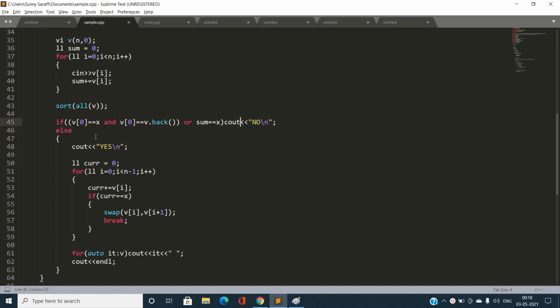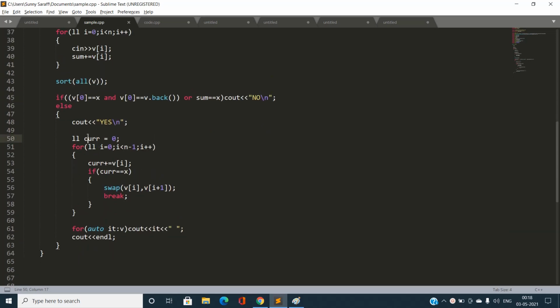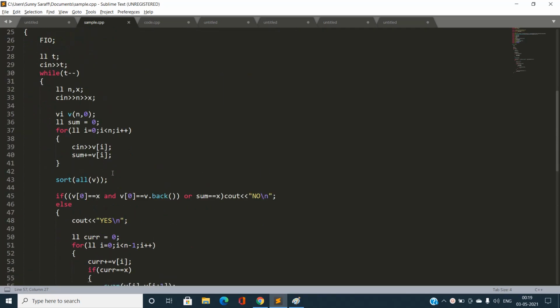Now how can I always have an answer? You can easily see, just maintain current equal to 0, which stores the prefix sum, and increment it with the current values of the array. If this value at any position is exactly equal to x, swap my current value with my next value and just break, because after doing this we can always have a prefix sum where no value coincides with the value of x. Finally, print the array, and this will give you an all accepted, all test cases passed code.